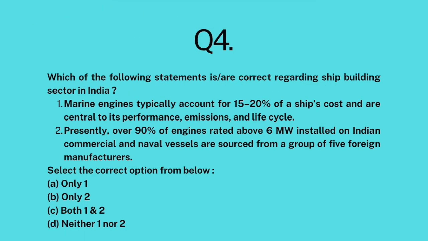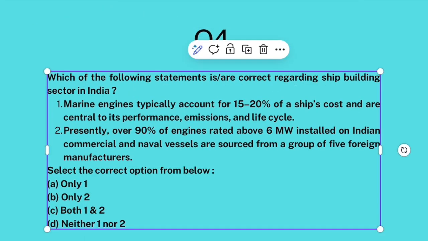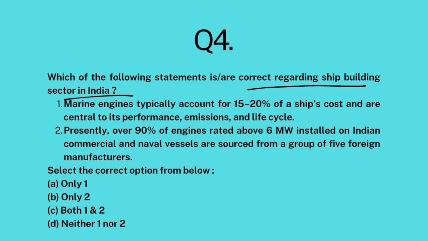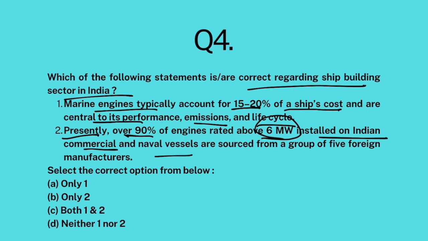Question number 4. Which of the following statements is correct regarding shipbuilding sector in India? Marine engines typically account for 15 to 20% of the ship's cost and are central to its performance, emissions, and life cycle. Presently, over 90% of the engines rated above 6 megawatt installed on Indian commercial and naval vessels are sourced from a group of only 5 foreign manufacturers. Okay.